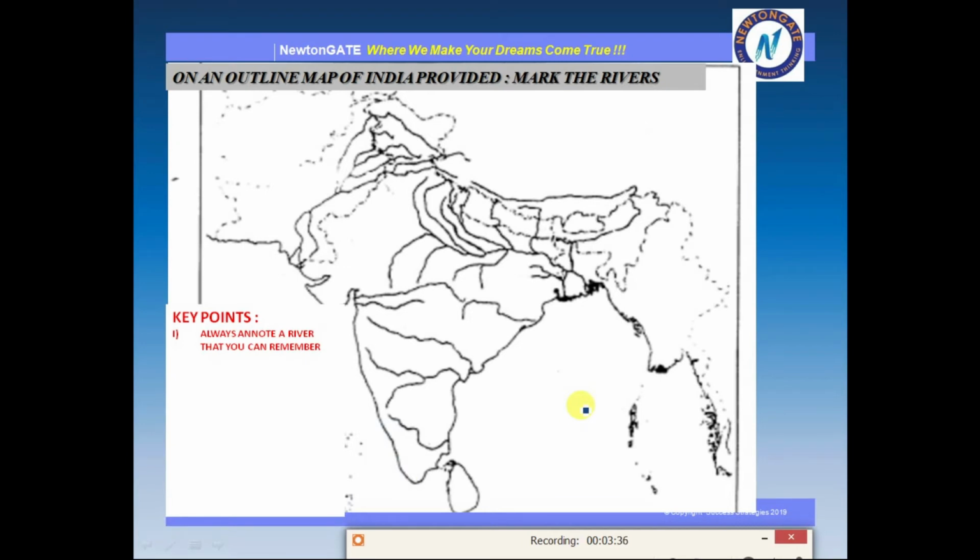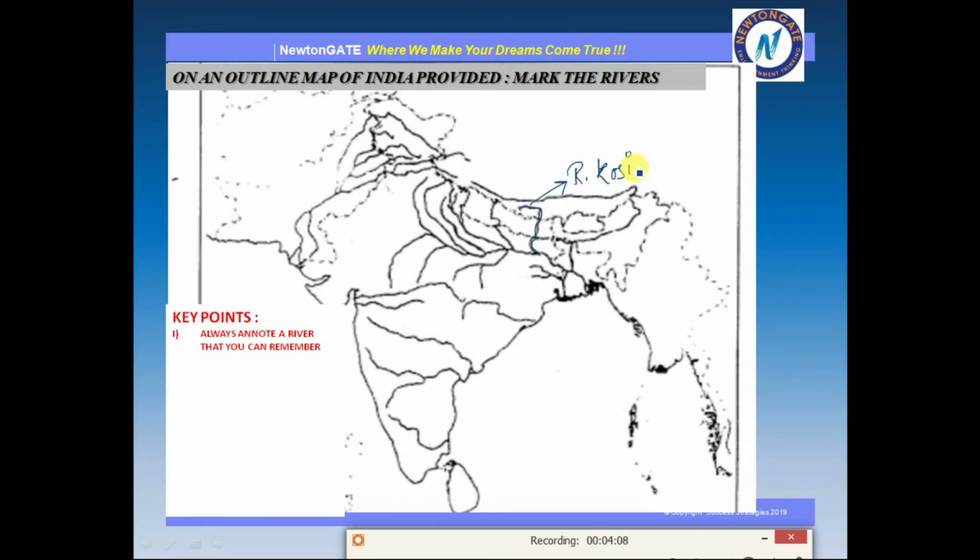Like in the whole map, I get a similarity. This is river Kosi. Okay, this is river Kosi. I find a similarity with the number 7. So I can easily remember that this is river Kosi. I can easily remember that. So always note a river that you can remember.